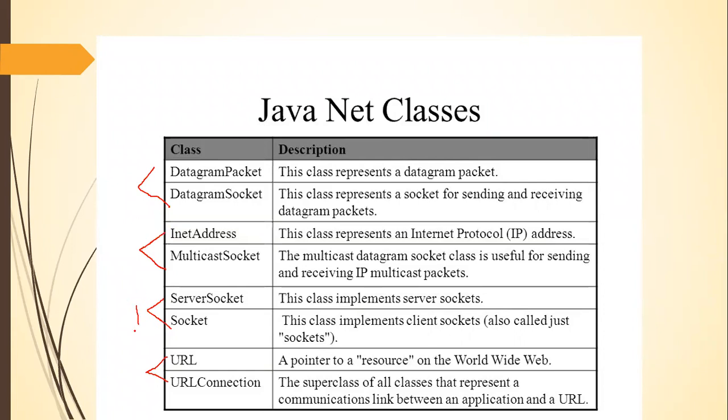First, we will learn about ServerSocket and Socket. Then we will learn about URL. Then we will learn about datagrams. And the last, we will learn about InetAddress. So these are the various classes which are supported through your java.net package. We will be focusing upon ServerSocket and Socket first, and then we will go one by one to the remaining. You need not take down all these because I just want to give you an orientation that these are the various things available. We will be learning about each of them in detail.